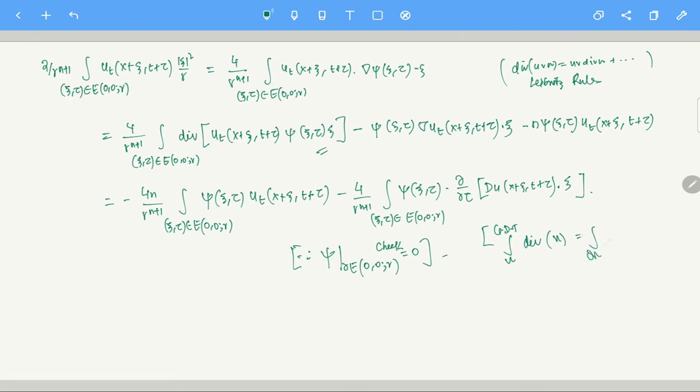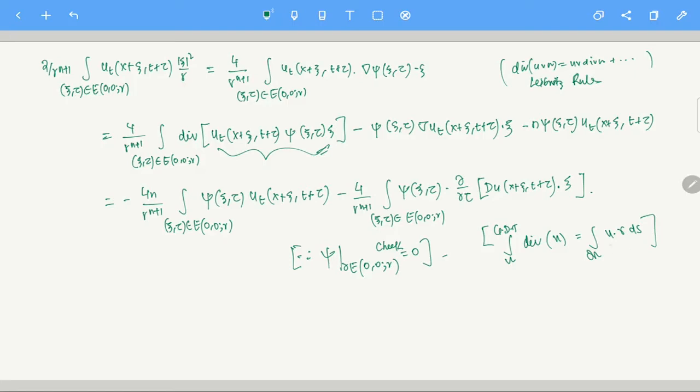This is equal to, on the boundary, u dot gamma ds. Gamma is the unit outward normal, right? So that's the Gauss divergence theorem. So you see here, the divergence of this particular thing is basically this is your u here.